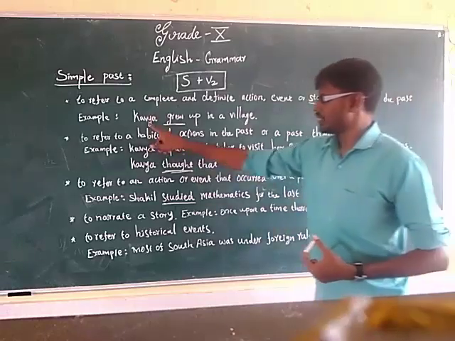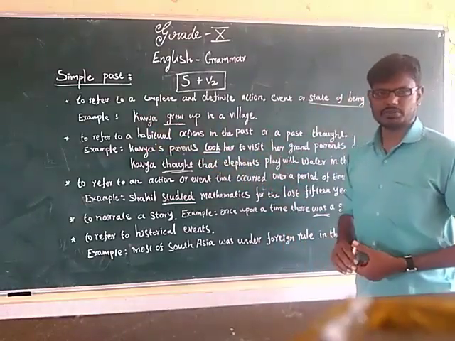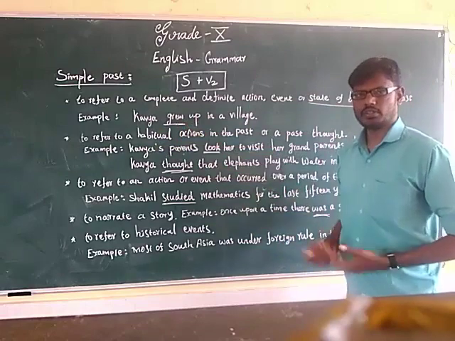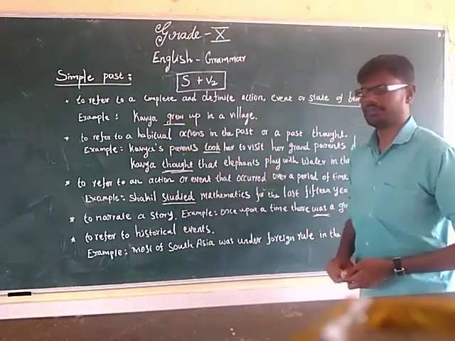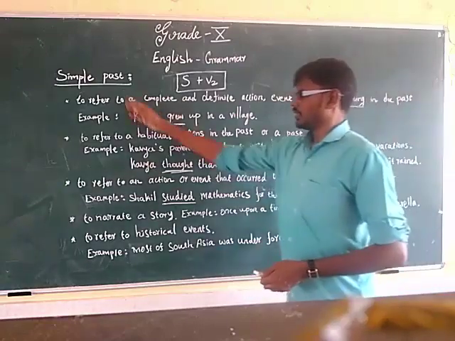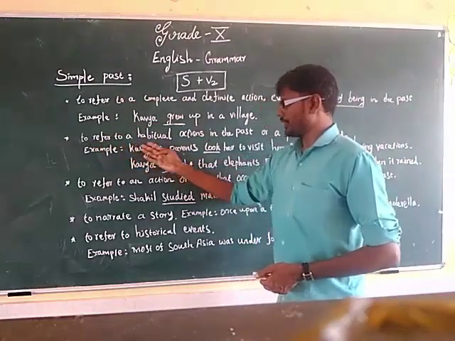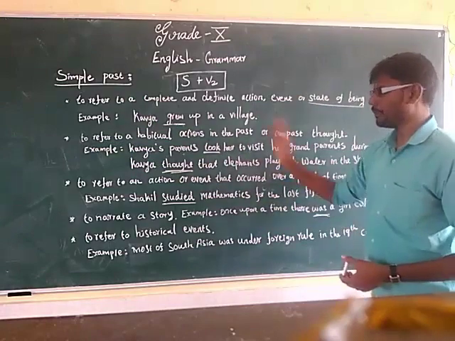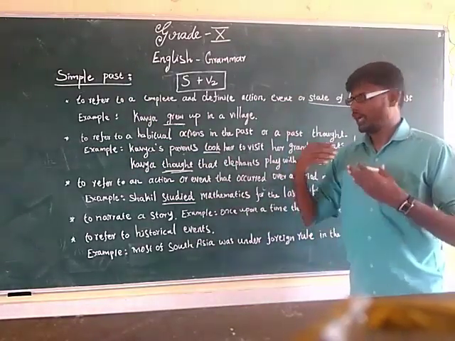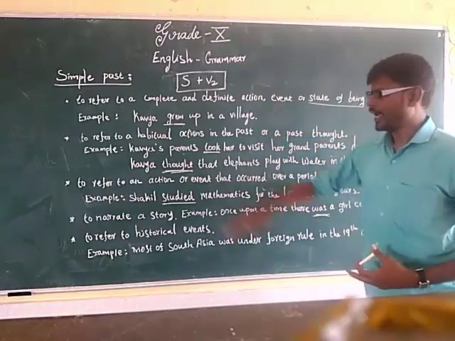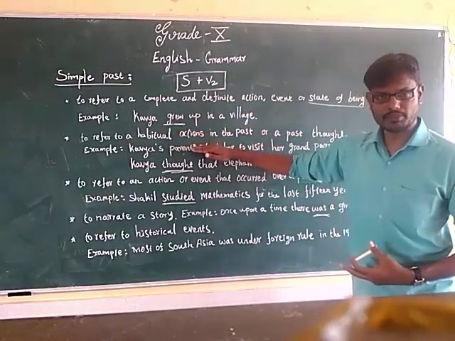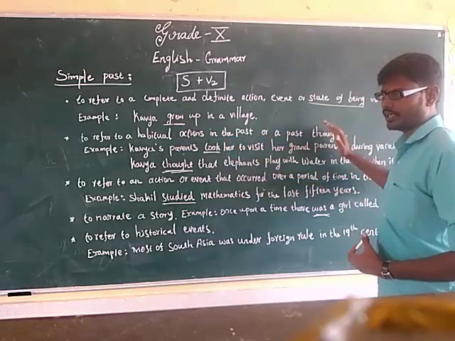Okay, example: Kavya grew up in a village. Here the action is grew up. It happened in the past. Next one: simple past tense is used to refer to habitual actions in the past or a past thought.